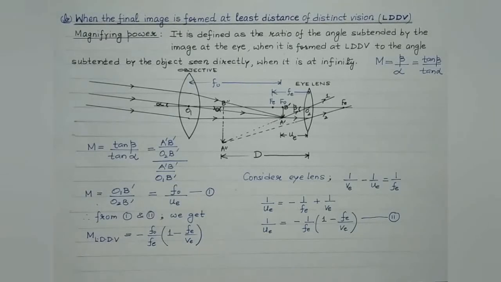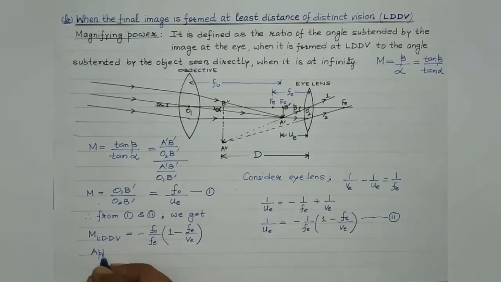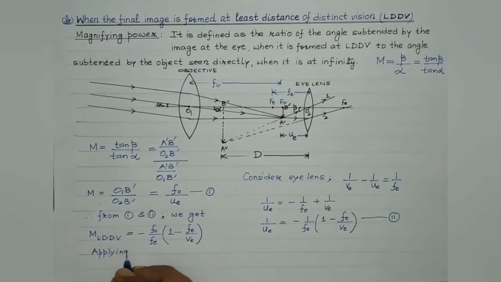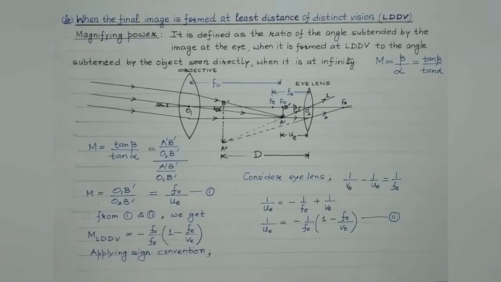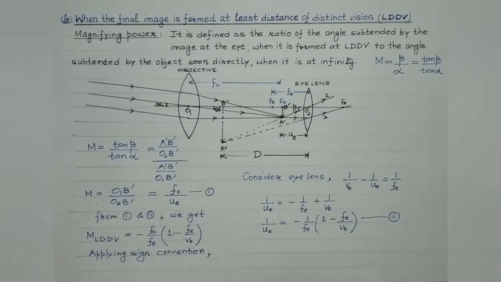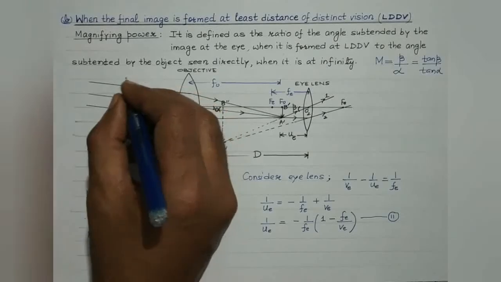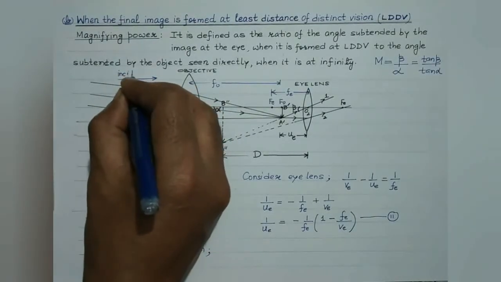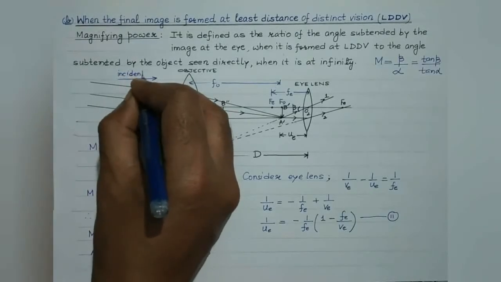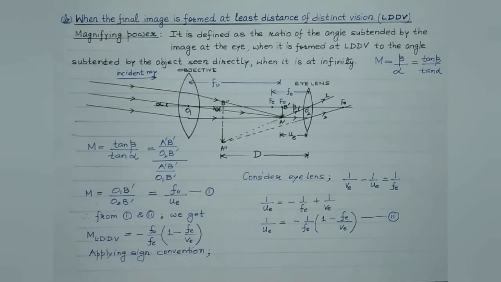Now students, let's apply in the final step the sign convention. So applying sign convention we get, we are aware of the sign convention: the distances measured along the direction of the incident ray are to be taken as positive, while the distances measured in a direction opposite to that of the incident ray are to be taken as negative. So this is the direction of the incident ray, isn't it? So the distances measured from left to right are to be taken as positive.